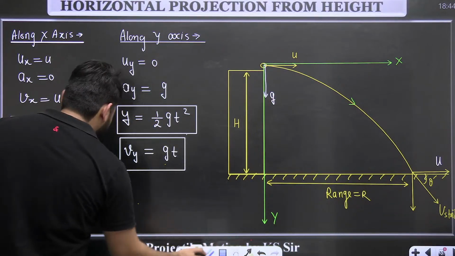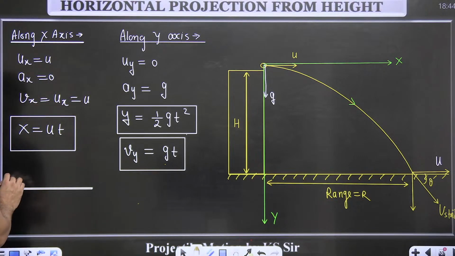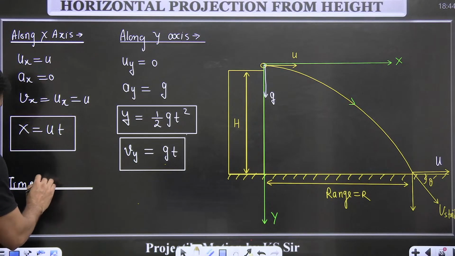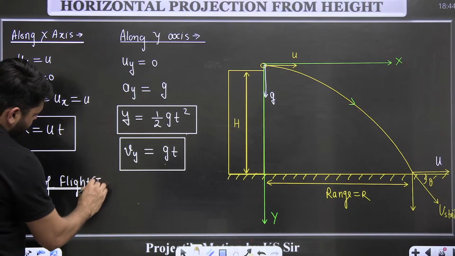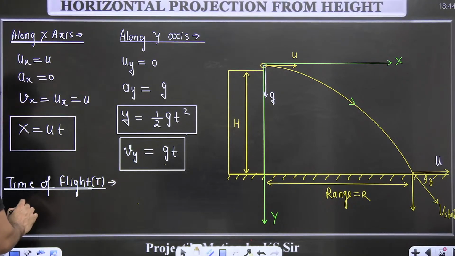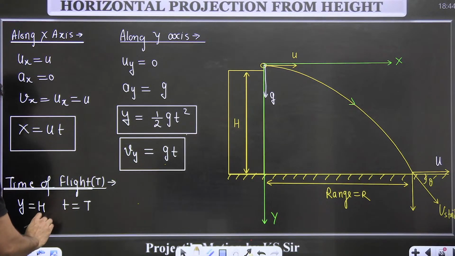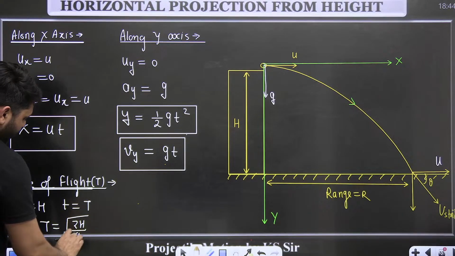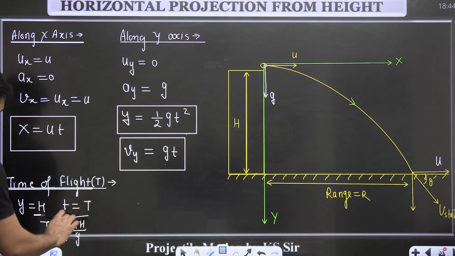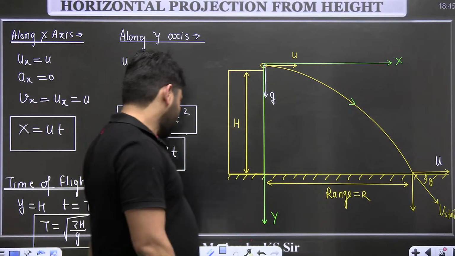That is the time of flight, capital T. So when y becomes capital H, that time is the time of flight. Put y equal to capital H here. So time of flight is root over 2h divided by g. So this is the time of flight.